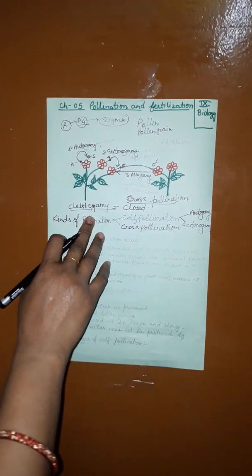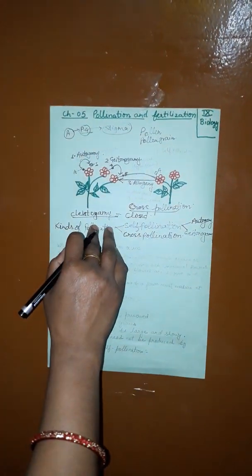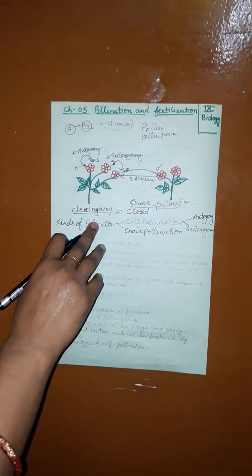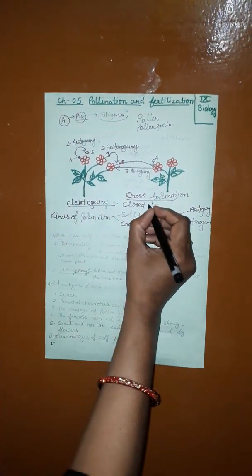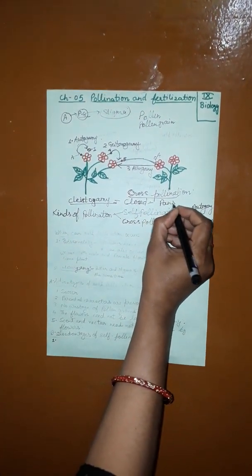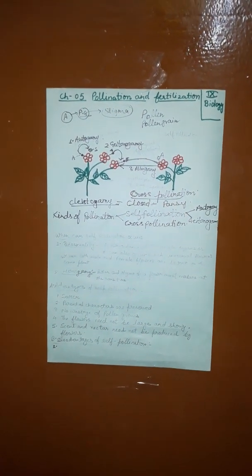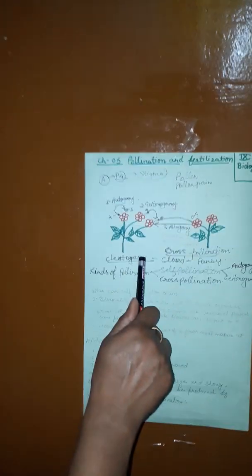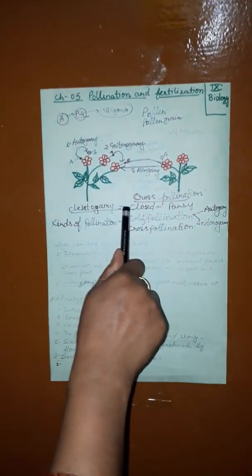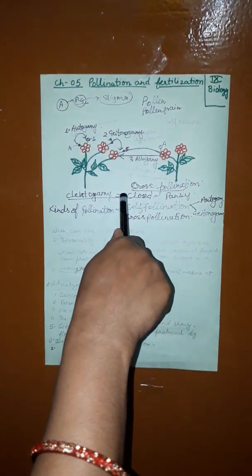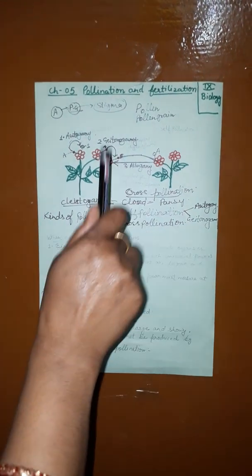The anther and the stigma lie close to each other, which mature at the same time, and self-pollination occurs in the case of pansy flower. The flower does not open at all, and the anther and stigma lie close to each other, which mature at the same time, and self-pollination is assured.